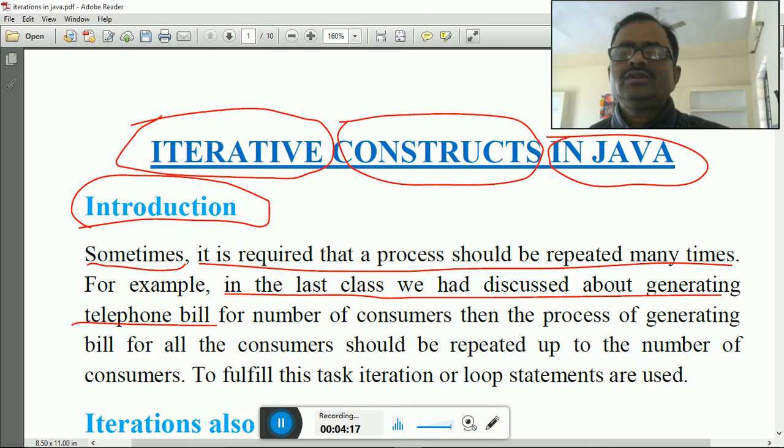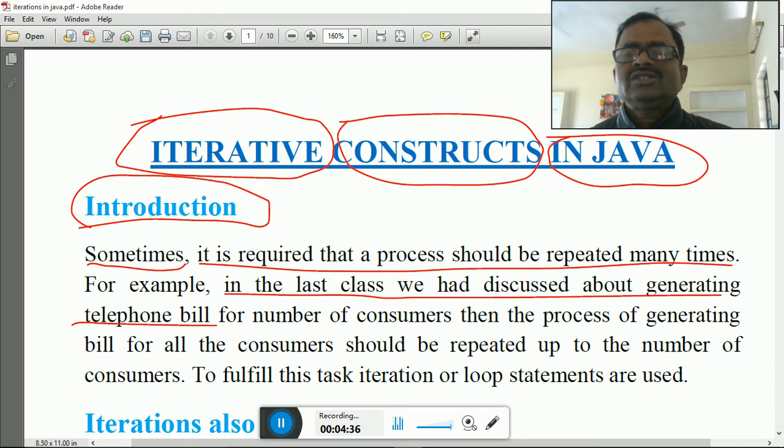Suppose in your class there are 40 students, so we need to prepare the result of 40 students. We will not do the same thing again and again. We will write the process once and all the results will be created together.